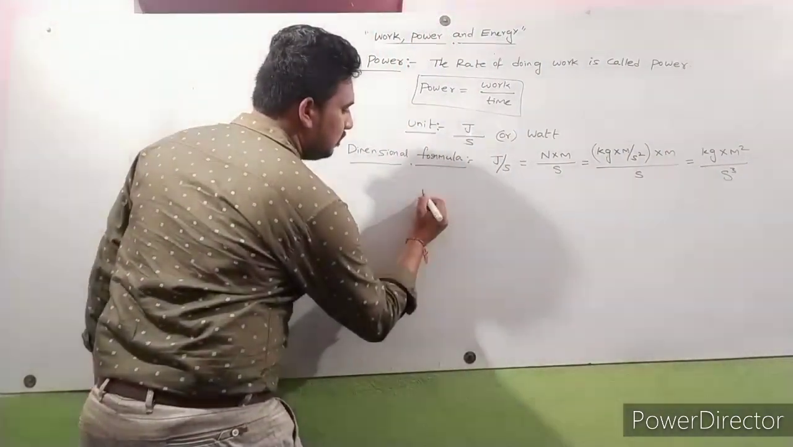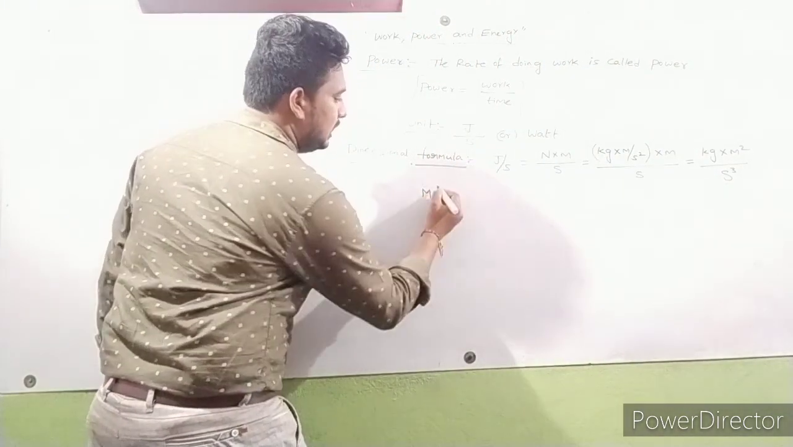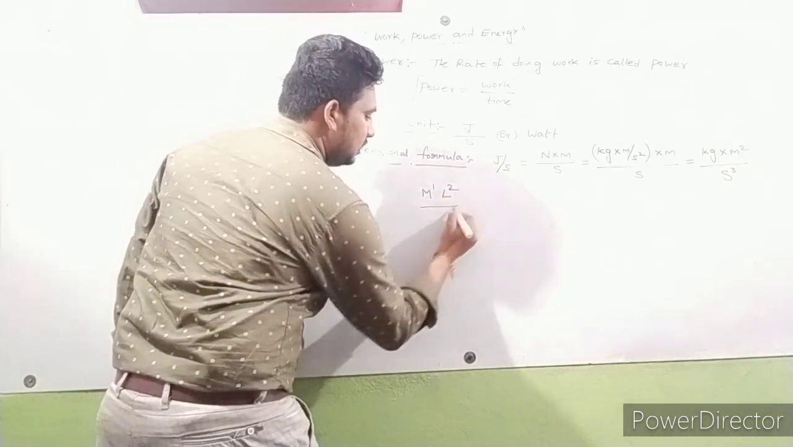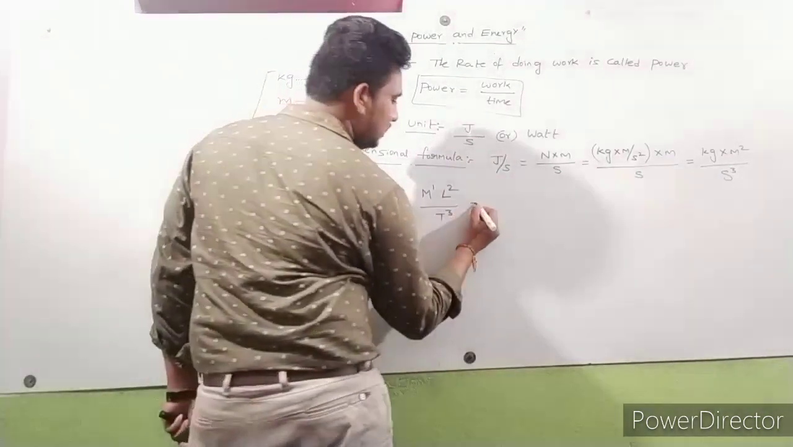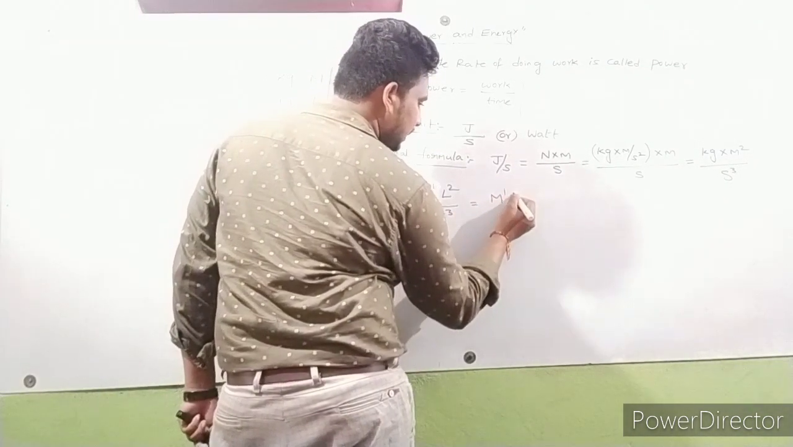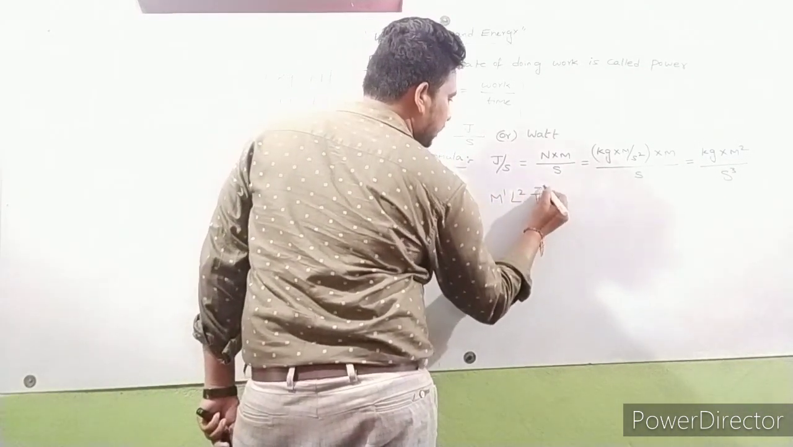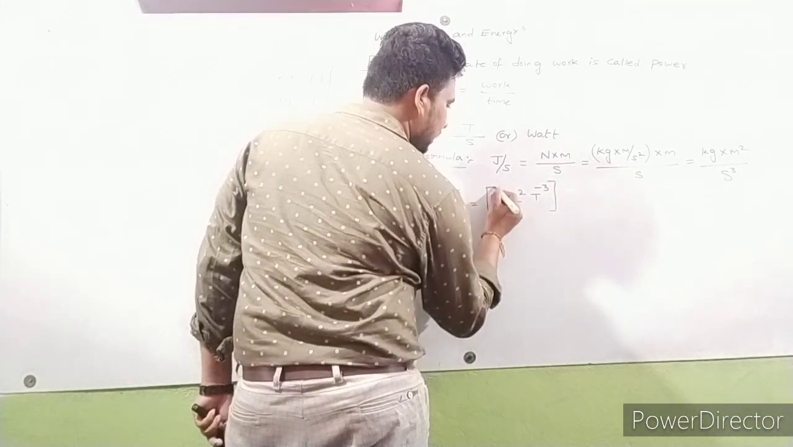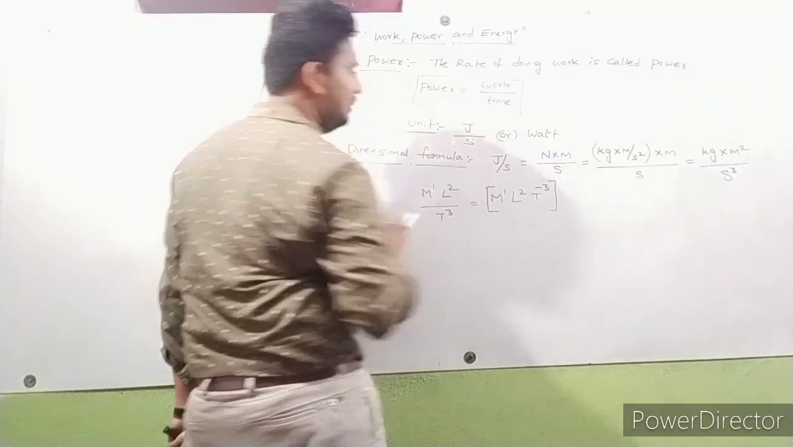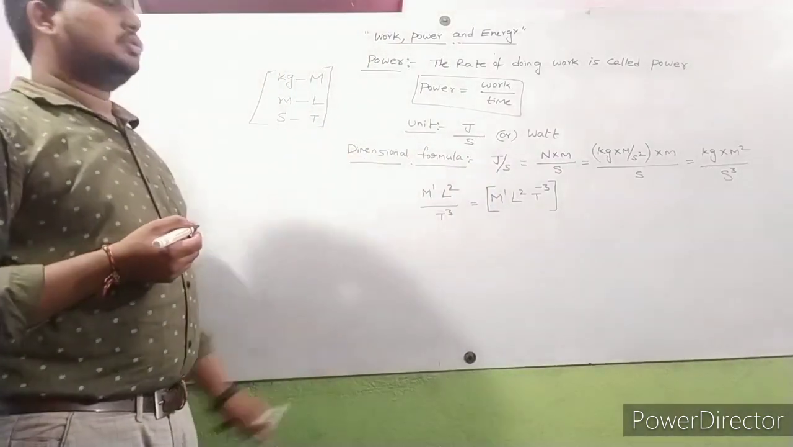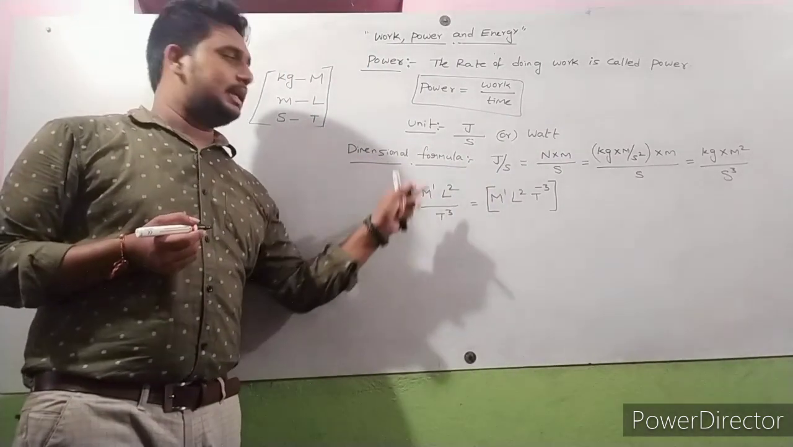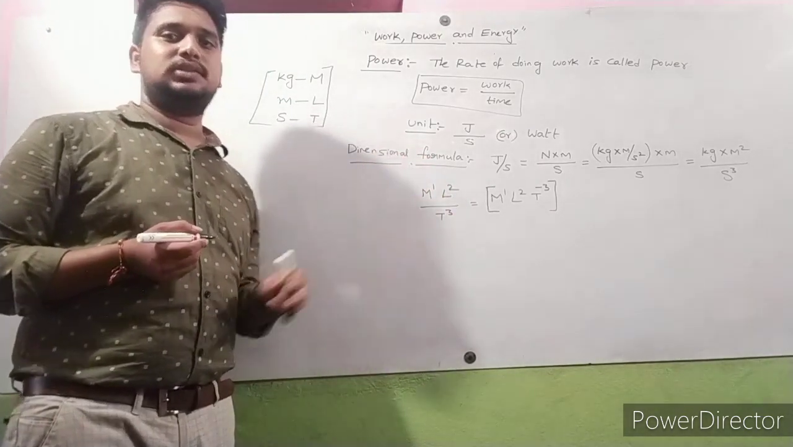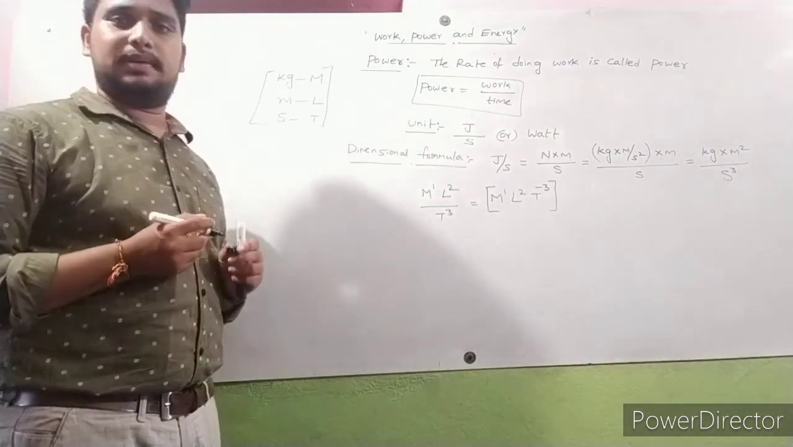Then the dimensional formula, how can we write it? Kg is represented as mass, M power 1, L power 2, T power minus 3. So this is closed with square brackets: [M^1 L^2 T^-3]. This is called the dimensional formula of power. So the dimensional formula of power is M power 1, L power 2, T power minus 3.